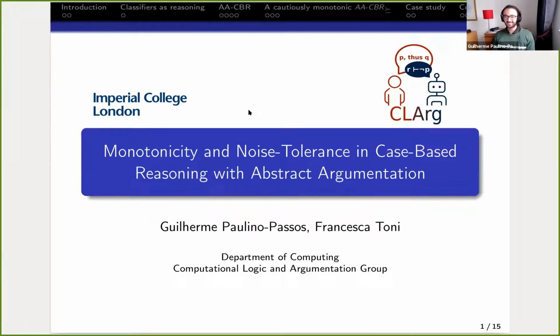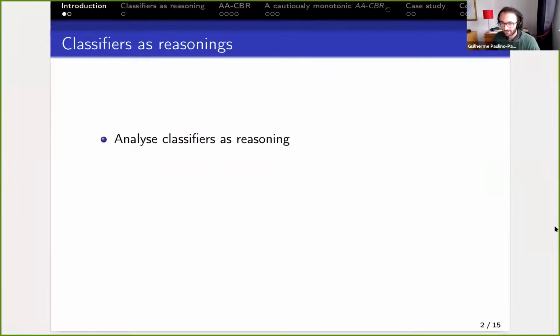So this is joint work with my supervisor, Francesca Toni. Today I'm going to present on monotonicity and noise tolerance in case-based reasoning with abstract argumentation. So essentially, what is this?